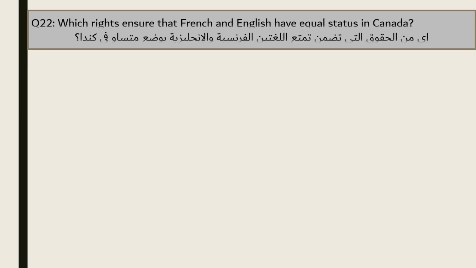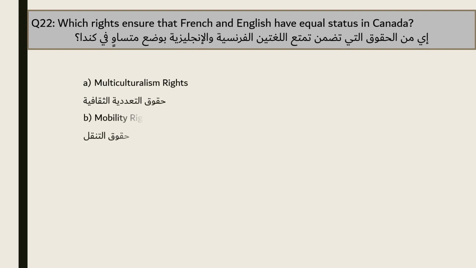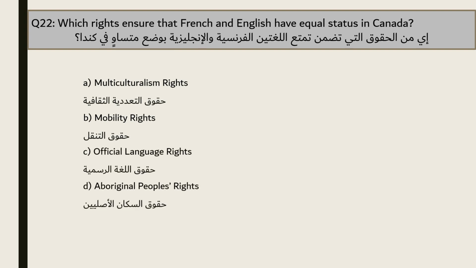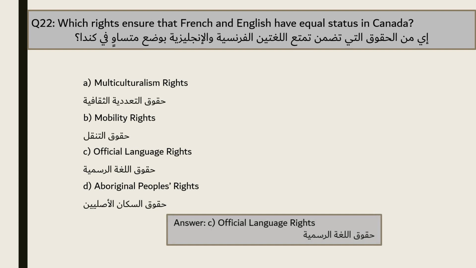Question 22. Which rights ensure that French and English have equal status in Canada? A. Multiculturalism rights. B. Mobility rights. C. Official language rights. D. Aboriginal peoples' rights. The answer is C. Official language rights.